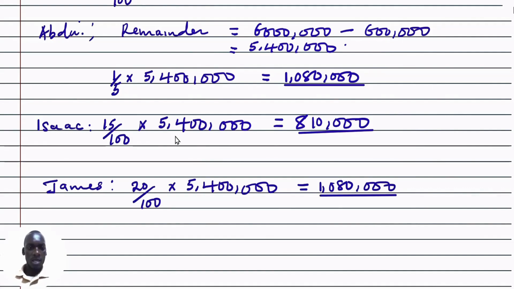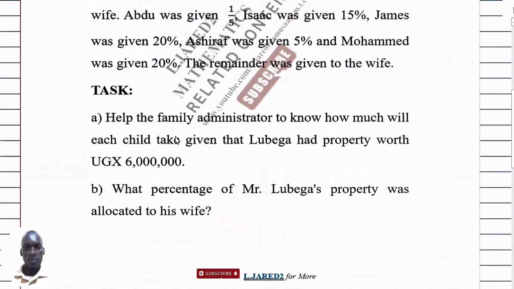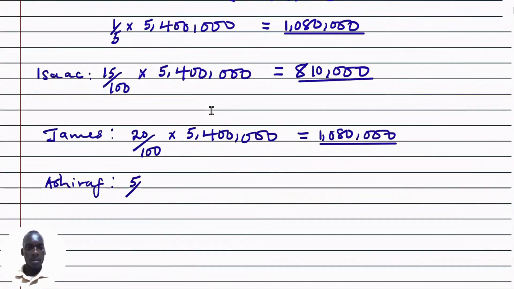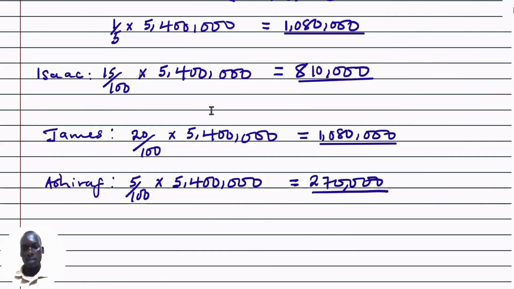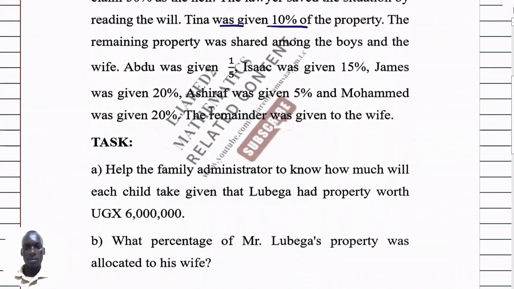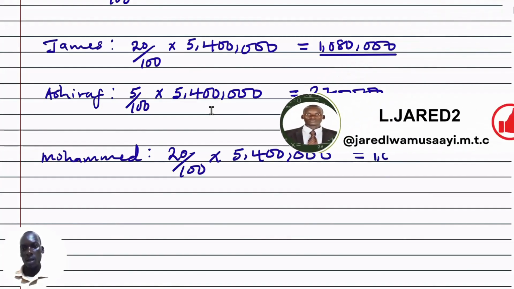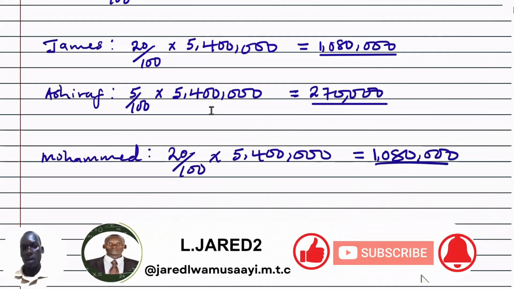You can now get the share for the next child, Ashraf. In the scenario, Ashraf got 5%, which is 5 divided by 100, multiplied by the remainder, 5,400,000. This gives the result 270,000 as the share for Ashraf. Now the last child, Muhammad, who got 20%, which is 20 divided by 100, multiplied by 5,400,000. This gives me 1,080,000. So this is the share for Muhammad.